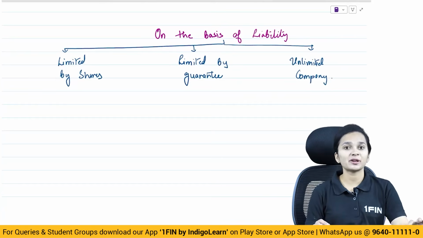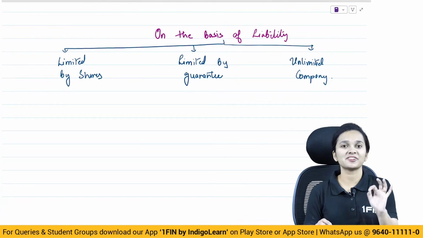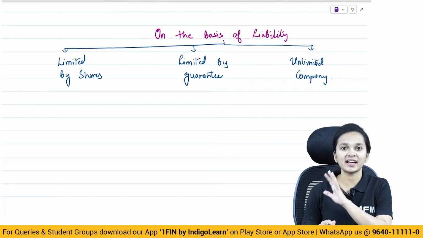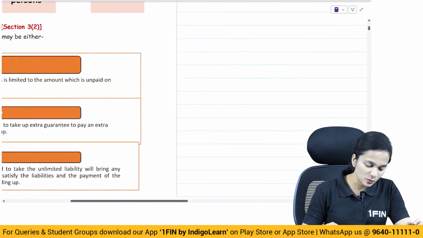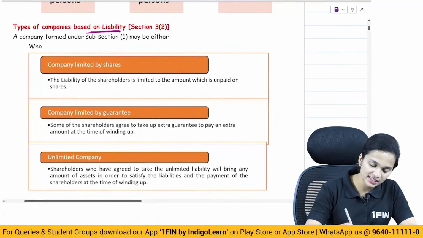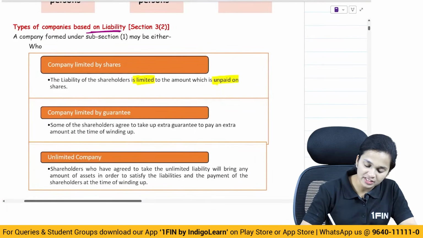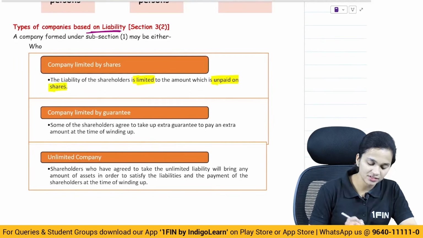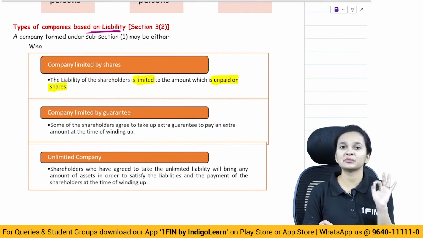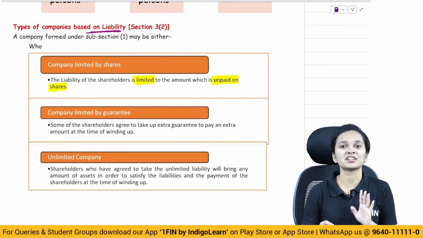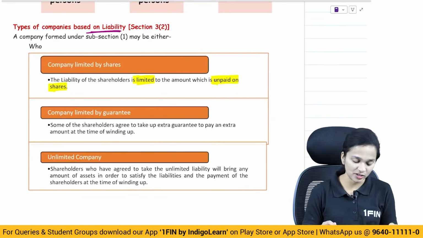So on the basis of liability, a company can either be classified as a company limited by shares, a company limited by guarantee, or an unlimited company. So what is a company limited by shares? Here the liability of shareholders is limited to the extent of unpaid value on the shares. So in case of a company limited by shares, the liability of a member is limited to the extent of unpaid value on the share.